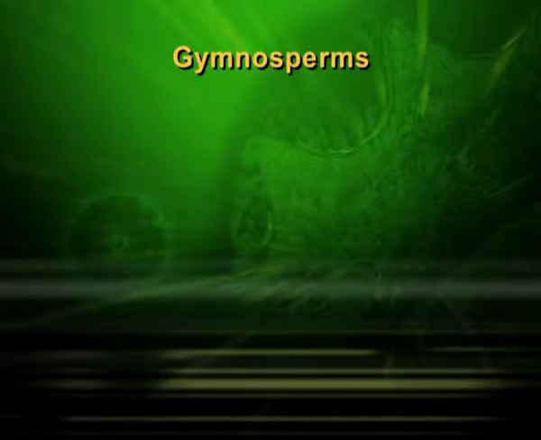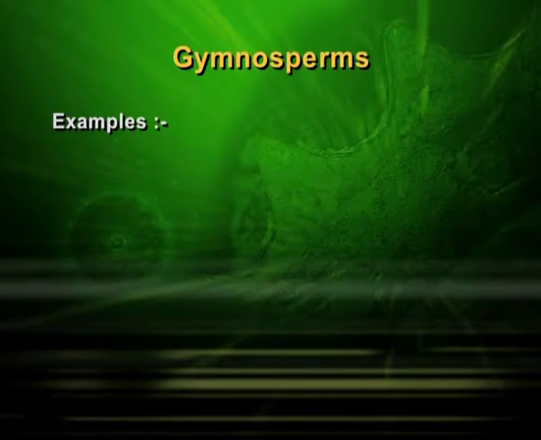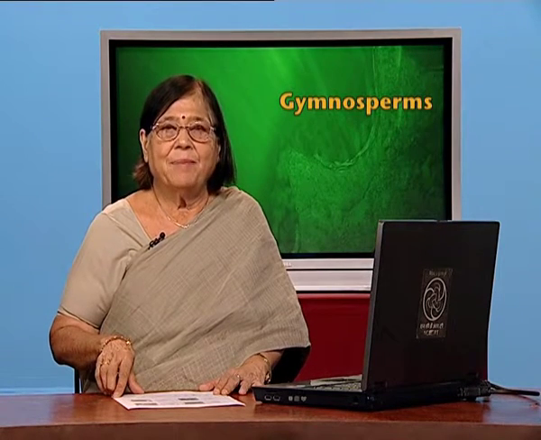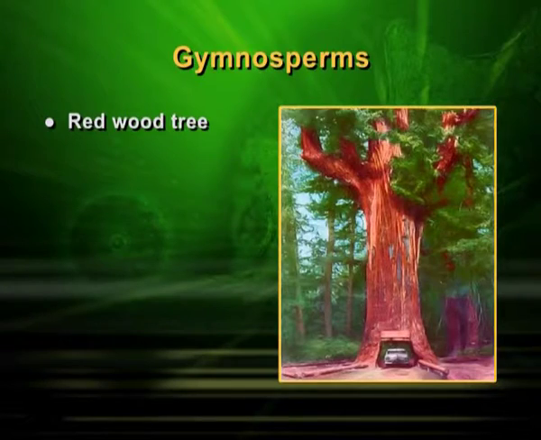gametophytic stage. Children, we are now discussing gymnosperms, and good examples are pines, the cycas you all have seen. You must have enjoyed sometimes collecting the cones. Those all plants come in this category. Redwood tree, which is supposed to be the tallest tree in the world, is also falling in this particular category. In this particular slide, you can see the redwood tree, the car going underneath the stem. It is very huge and very big in size and very tall also.